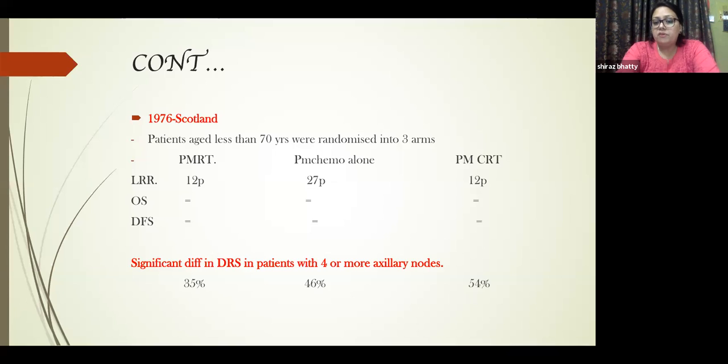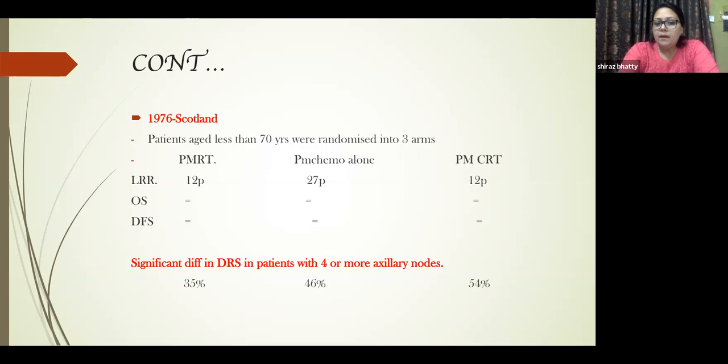So we were expecting the chemo-radio arm to be much better, but due to some other reasons, as I have told you, in '76 a few things about the sequencing were not clear. So we don't know how they were administering the PMRT arm, the radio-chemo arm. That's why. And there was a significant difference in disease-related survival in patients with 4 or more axillary lymph nodes.